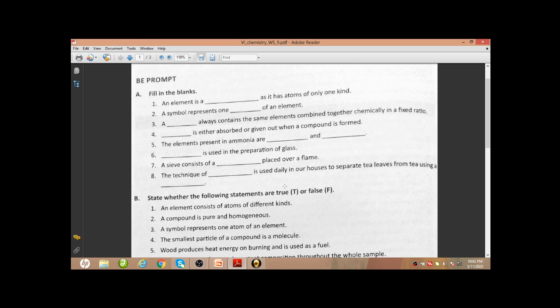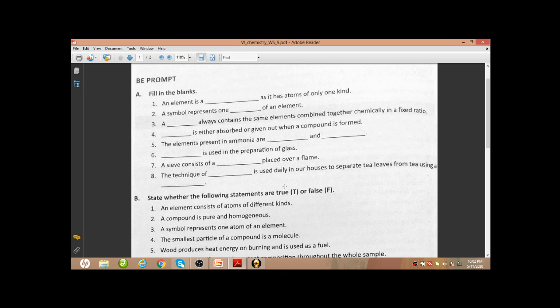Next, the elements present in ammonia are nitrogen and hydrogen. Ammonia's chemical formula is NH3. N stands for nitrogen and H for hydrogen. So the elements present in ammonia are nitrogen and hydrogen.